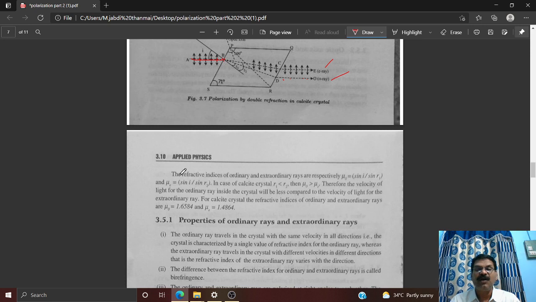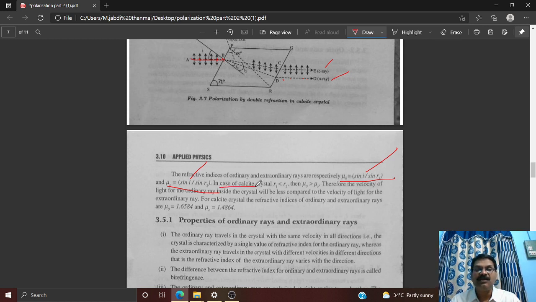The refractive index of the ordinary ray is obtained by using Snell's law, which is known as mu O is equal to sin I by sin R1, and the refractive index of the extraordinary ray is mu E is equal to sin I by sin R2. Is it clear? If you look at both the equations, they are exactly in the form of Snell's law. We already know that Snell's law is nothing but the refractive index being numerically equal to the ratio of the sine of the angle of incidence to the sine of the angle of refraction. That is the law.